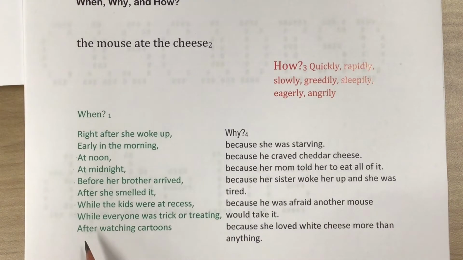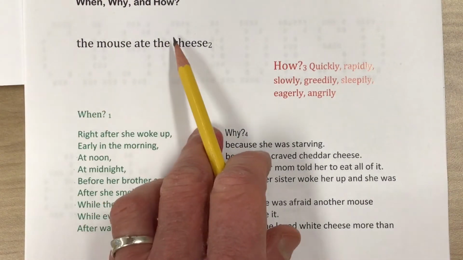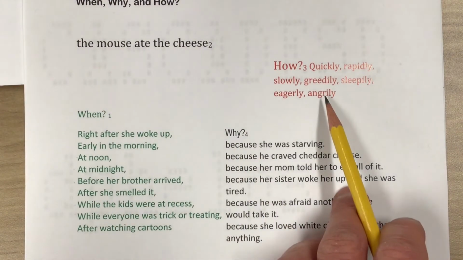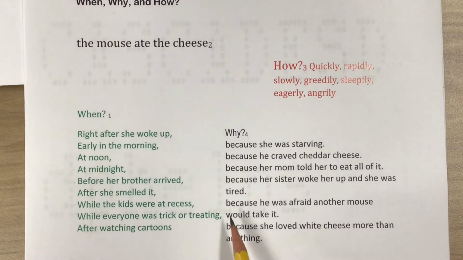We could write, after watching cartoons, the mouse ate the cheese angrily because her sister woke her up and she was tired. I think we already did that one. Lots of different options. Now, this will be the first time that we've done a sentence that has 4 parts.